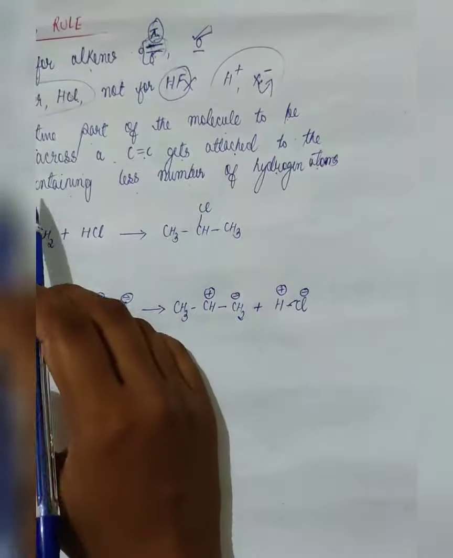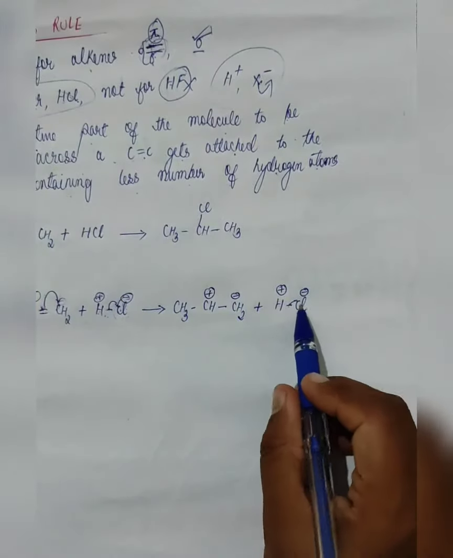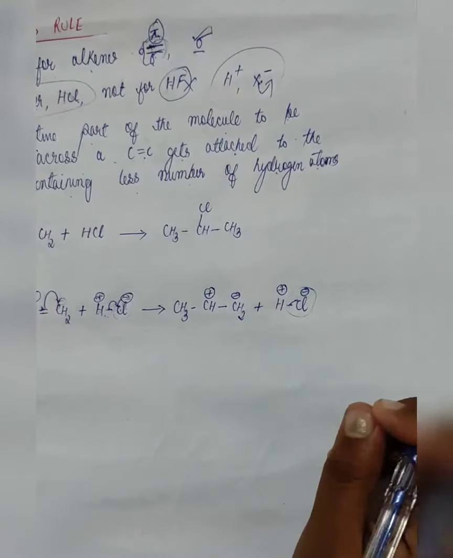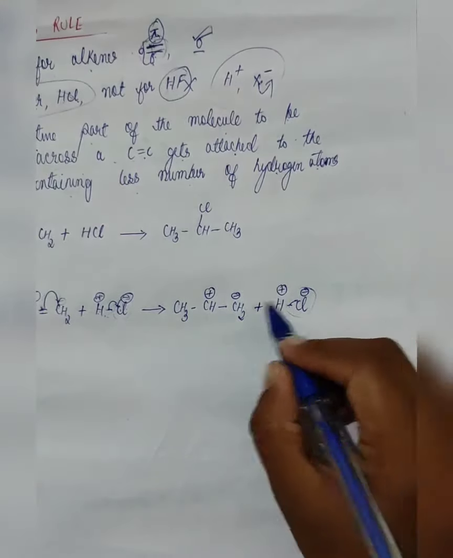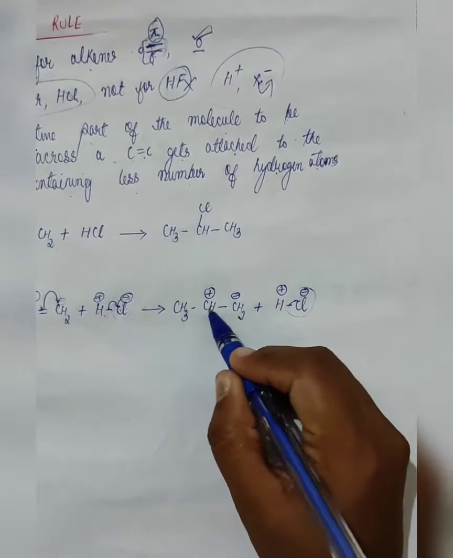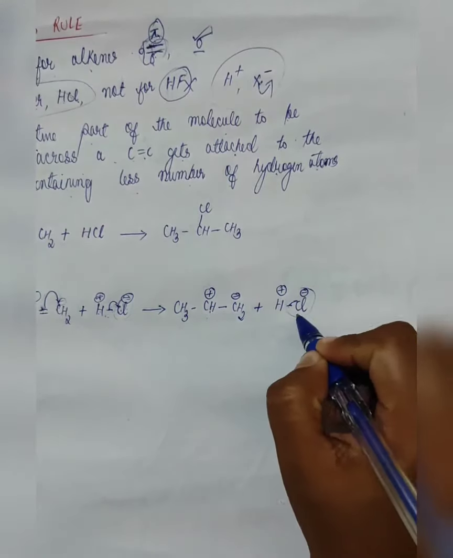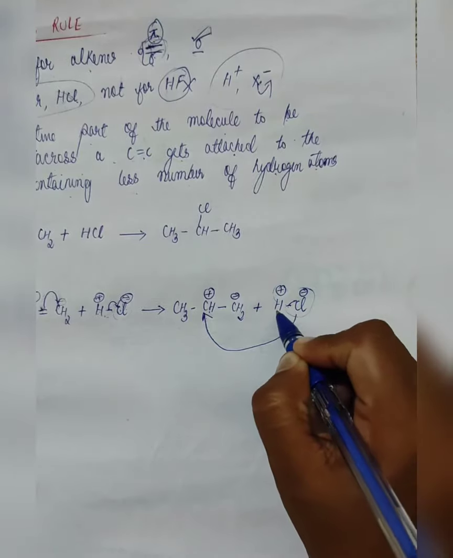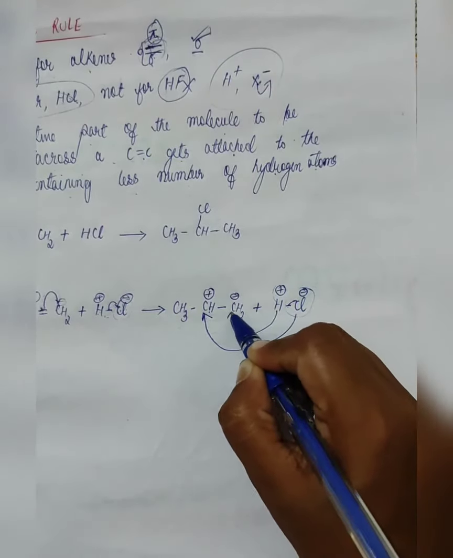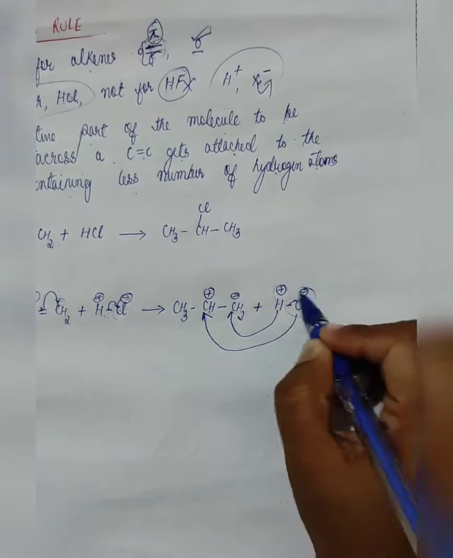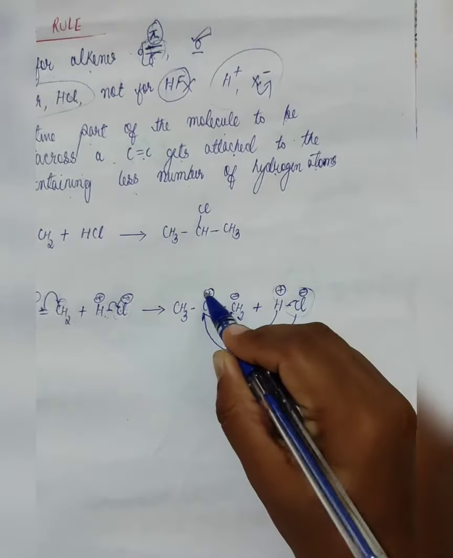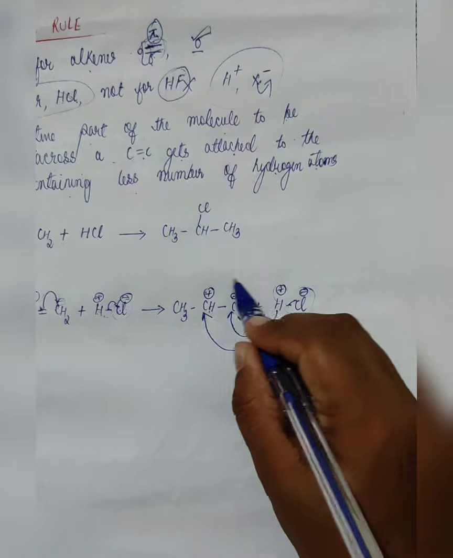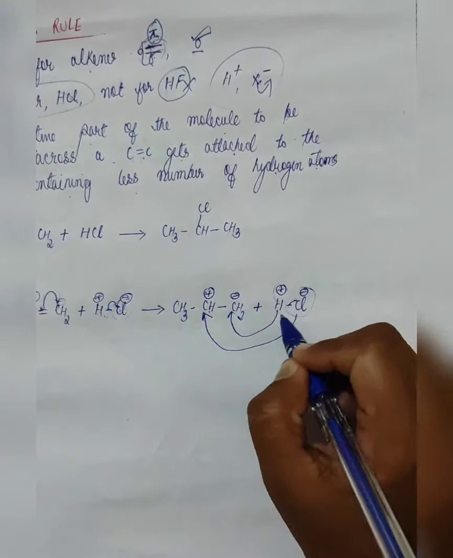Now here, according to Markovnikov's rule, the negative portion will get attracted towards the carbon having the least number of hydrogens. So here, the least number of hydrogens belongs to this carbon, so the negative part will get attracted towards here, and the positive portion will get attracted towards the carbon with the maximum number of hydrogens. You can see here the negative is getting attracted towards the positive, positive getting attracted towards the negative. Now this is what Markovnikov's rule states.